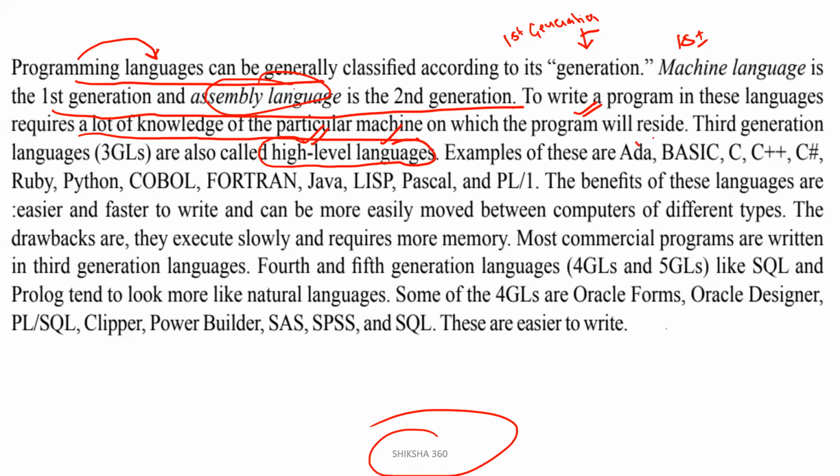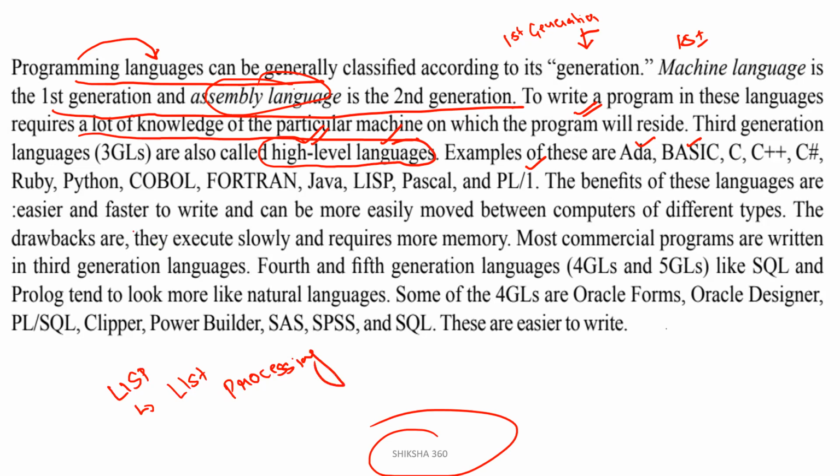Examples of these are ADA, Basic, C, C++, C#, Ruby, Python, COBOL, Fortran, Java, LISP, Pascal, PL/1. Okay, so all these are the third level languages, and we will not expect the full forms of these in the examination, but here LISP, I think you have all heard, is list processing.